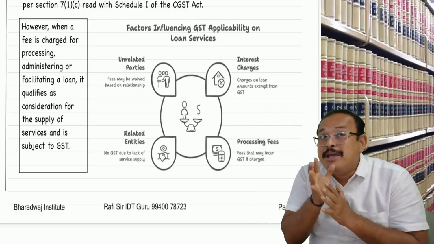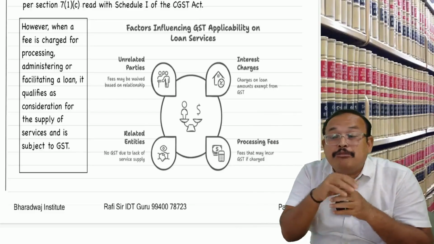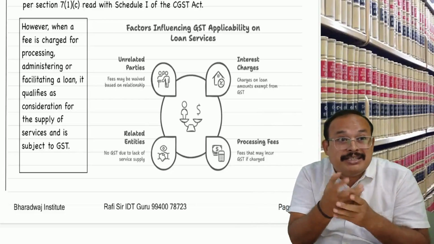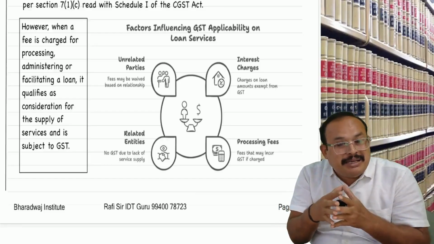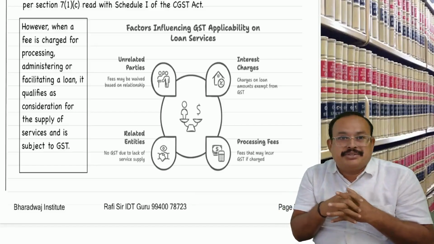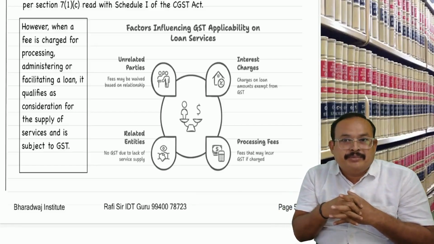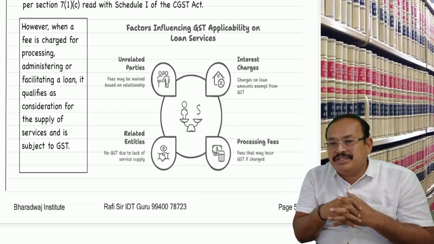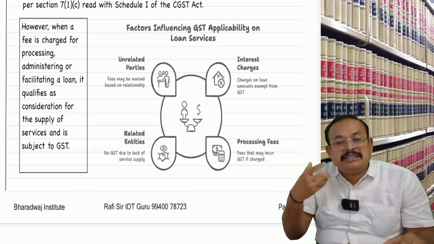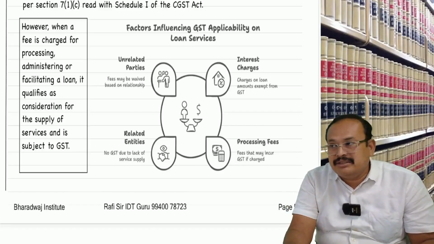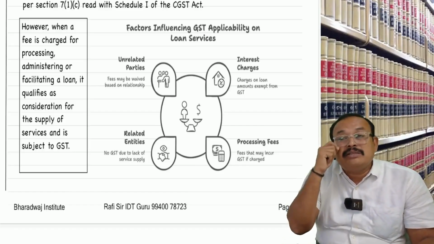However, if the parent company charges administrative charges or handling charges, you get my point, sir? That will attract GST. Say handling charges or administrative charges, some extra charges being charged.